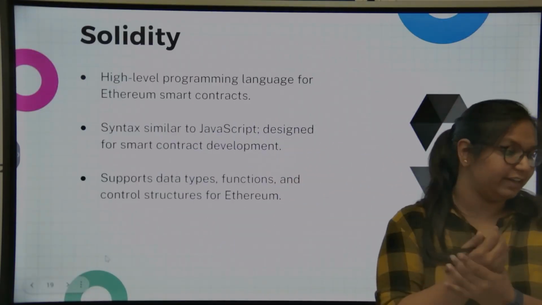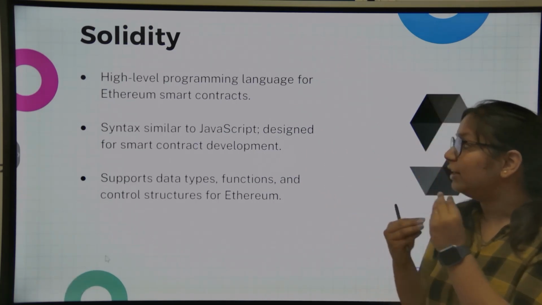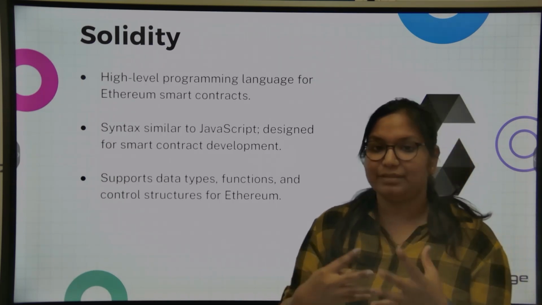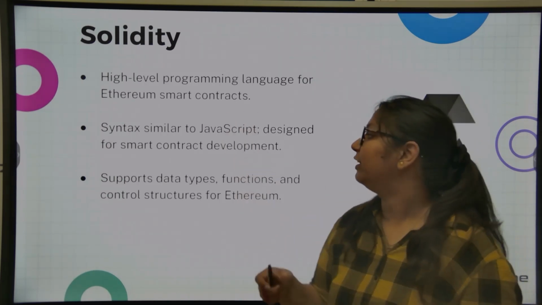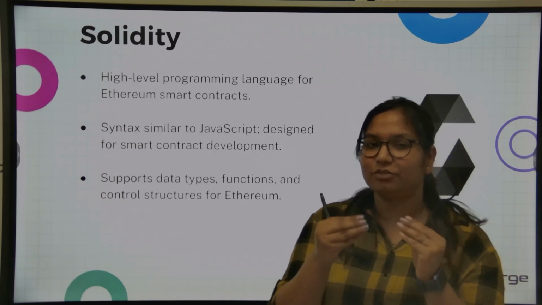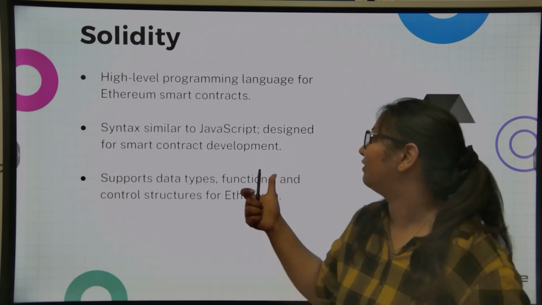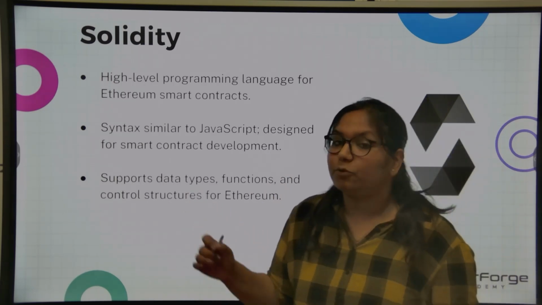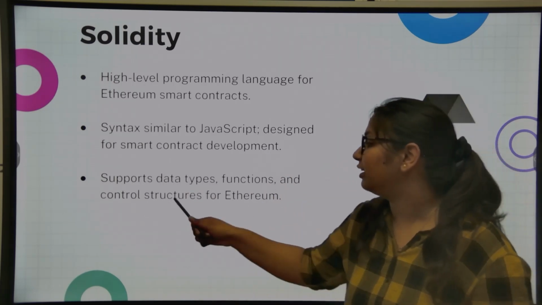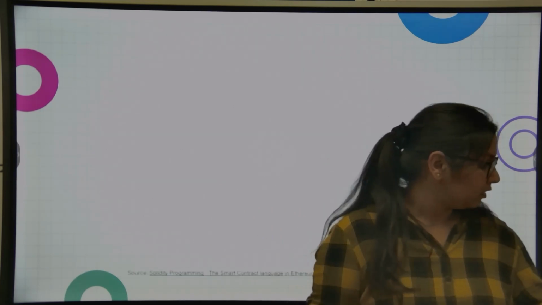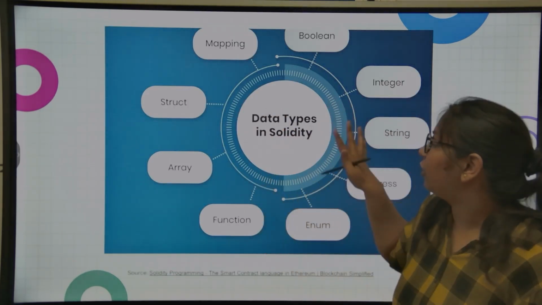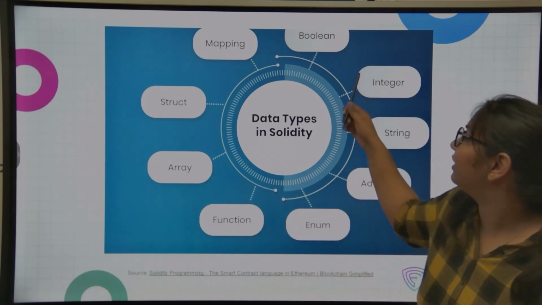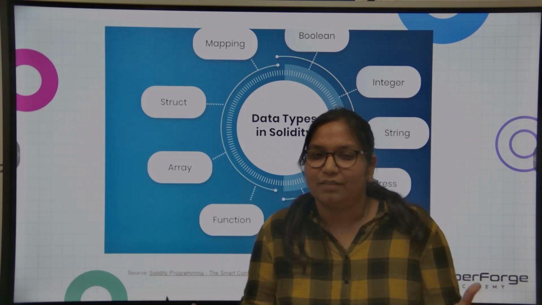Now comes Solidity. Now, what is Solidity? Solidity is a high-level programming language that is used in smart contracts. Basically, smart contracts are written in Solidity. The syntax of Solidity is more or less similar to JavaScript, and it is designed for smart contract development only. It supports multiple data types, functions, and control structures for Ethereum. These are the data types Solidity supports: array, functions, enum, address, string, integer. Many of them are similar to JavaScript, right?